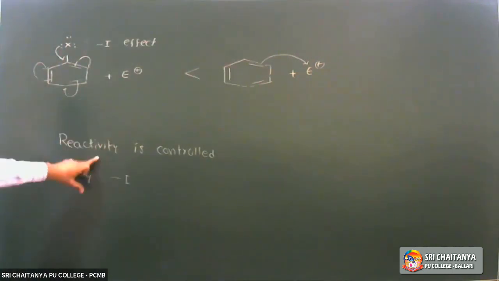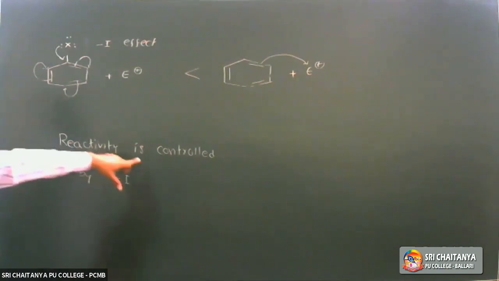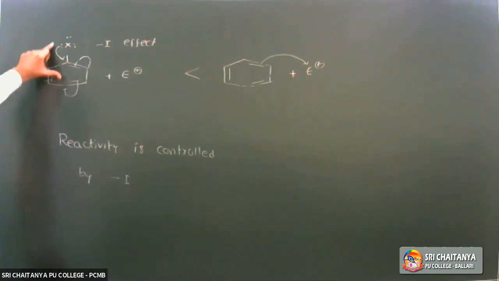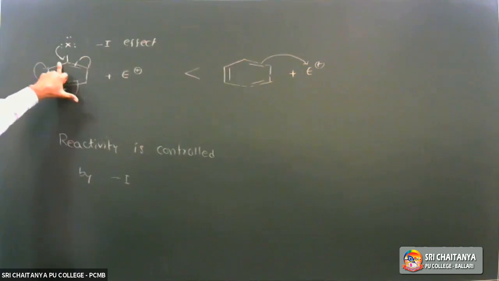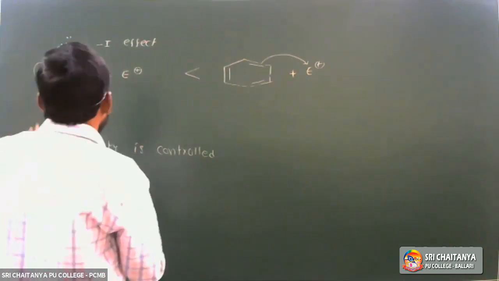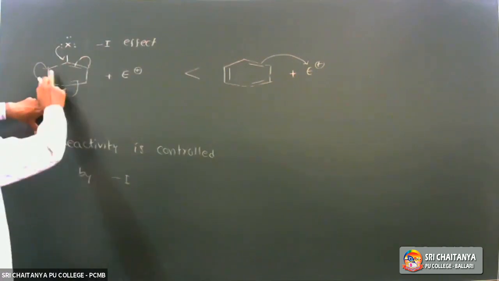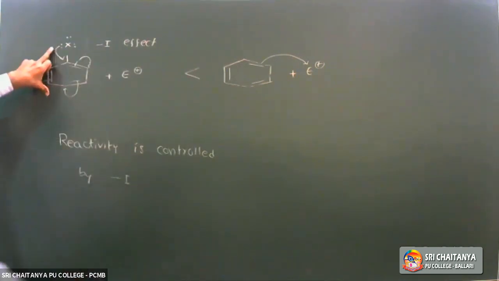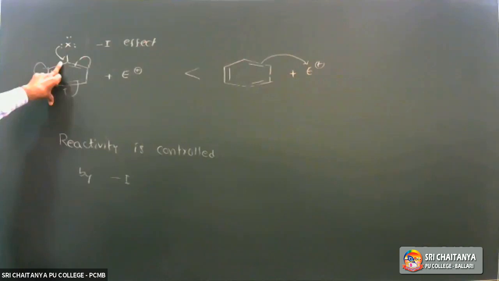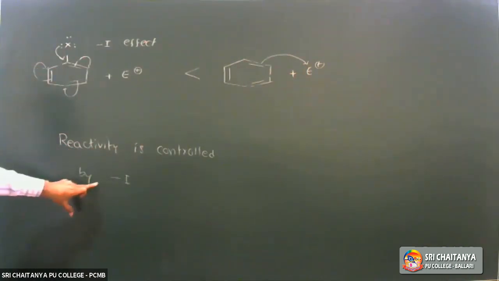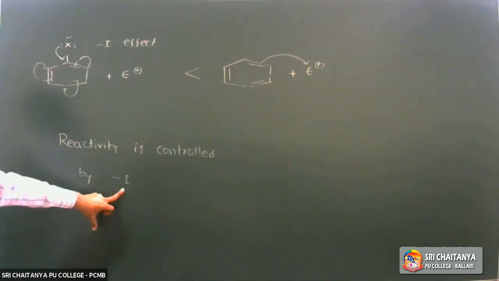Due to the minus I effect, reactivity is less. Next, orientation is controlled by, orientation meaning the ortho-para directing nature, the resonance effect. So orientation is controlled by the resonance effect, and reactivity is controlled by the minus I effect.